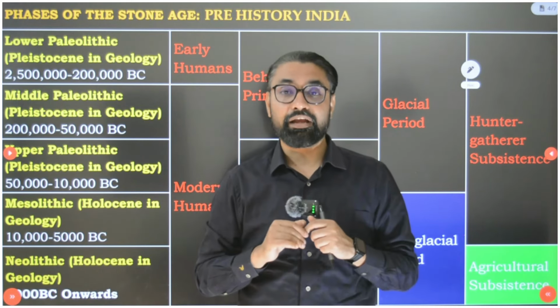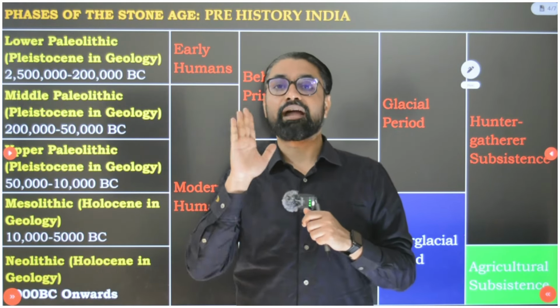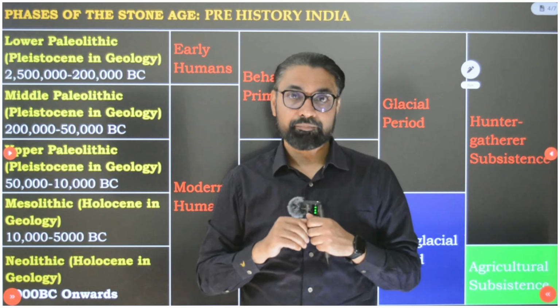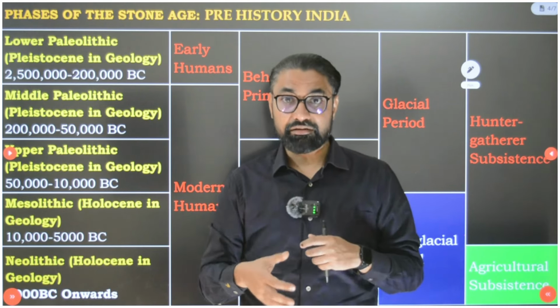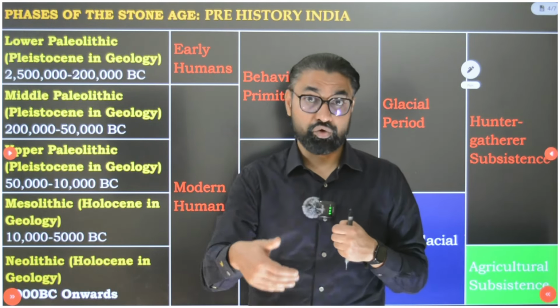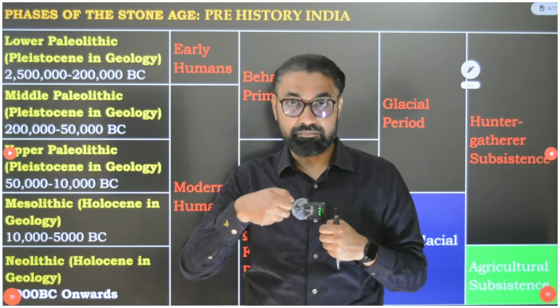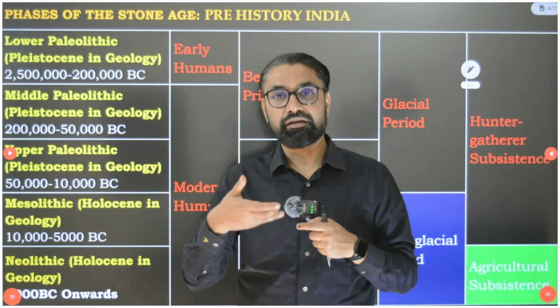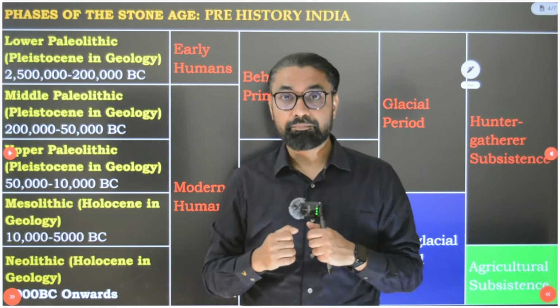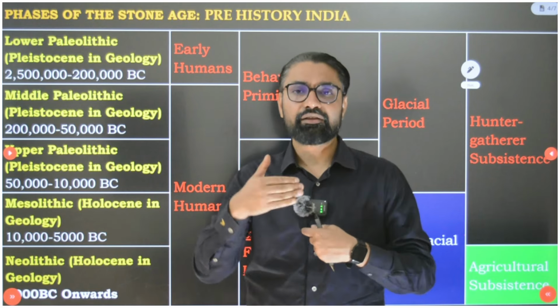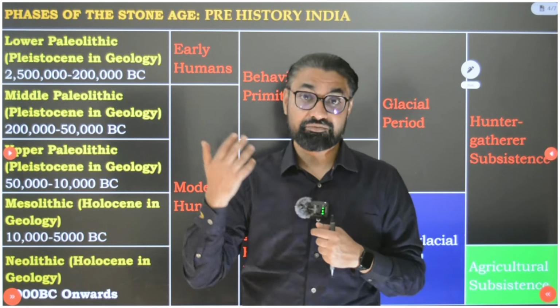As they were walking on the grassland, they had to stand and look for predators, to look for the prey and predator. Automatically their backbone started to become straight. Then they started to eat the roots of plants, to dig for the roots. So automatically their thumb became flexible. They started to use stones, and eventually, as they were adapting, these changes were happening.